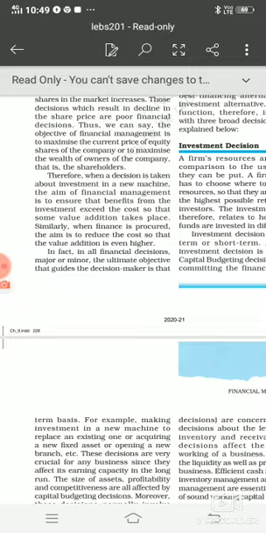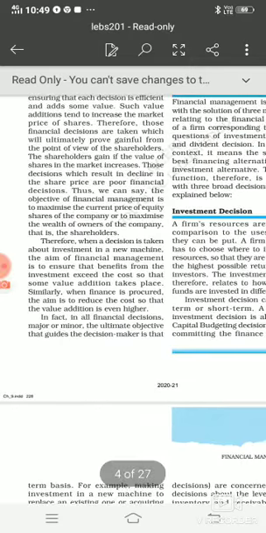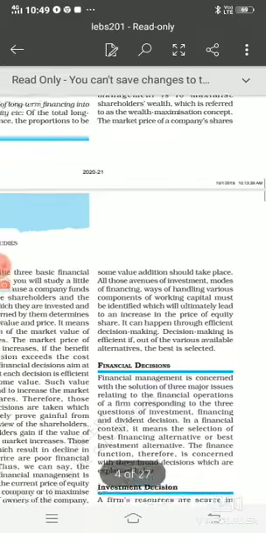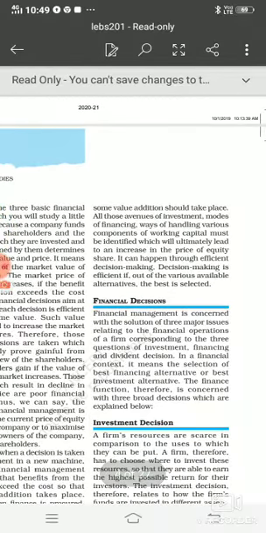So basically the ultimate objective of financial decision is to guide the decision maker that some value addition should take place. Means the main objective of financial management is to guide all those people so that whenever any decision they are taking regarding finance, the value addition is there. Value addition means the share prices should be increased, right?